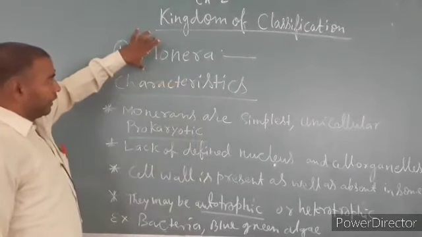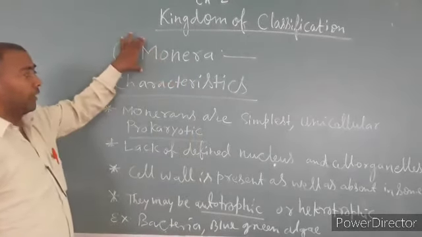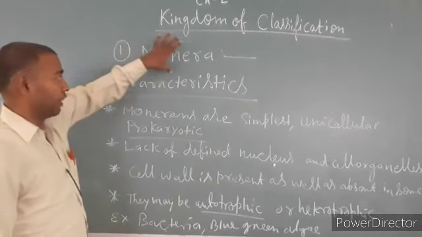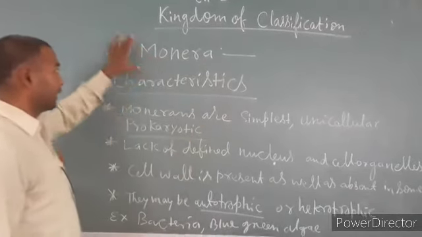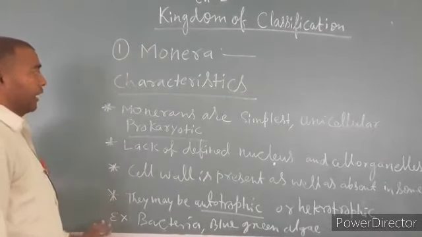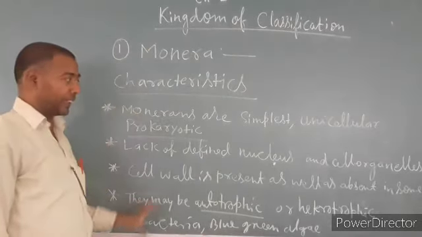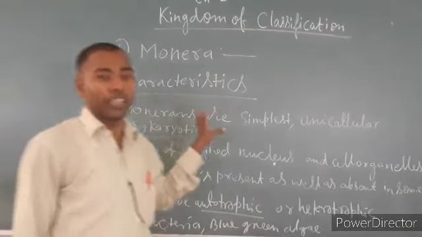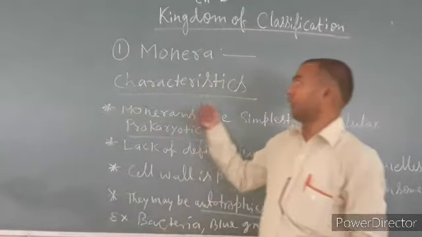Now I am going to take the classification of Aristotle one by one. The first is Monera. What are the characteristics of Monerans? Which organisms are included in the Monerans?